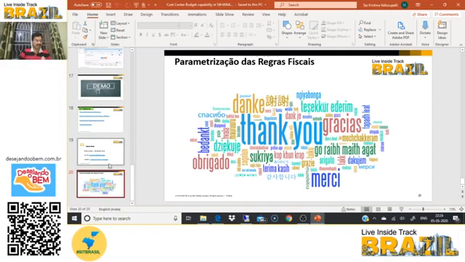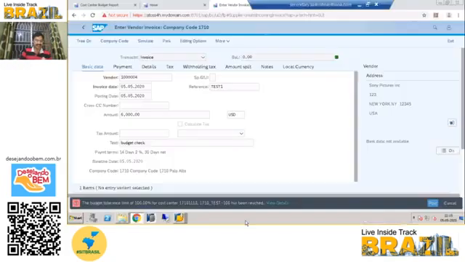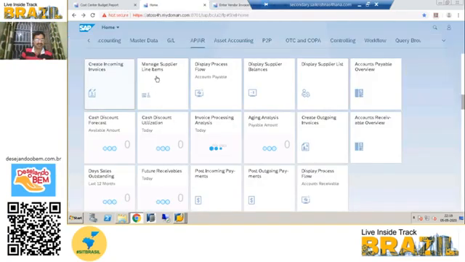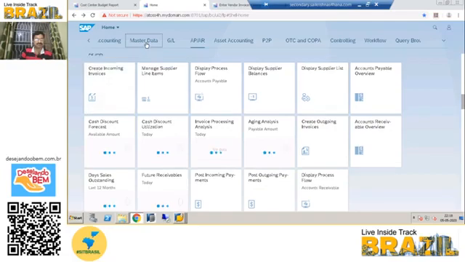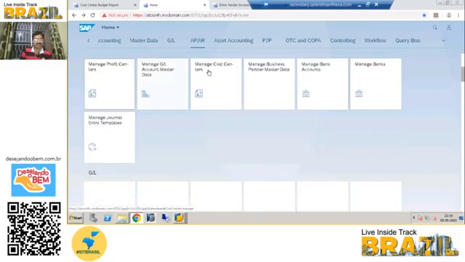So if your PR and PO are not working properly, just make sure that in your cost center master data, deactivate the available, deactivate the, 1 second, I will show you. Maybe that is a master data issue.